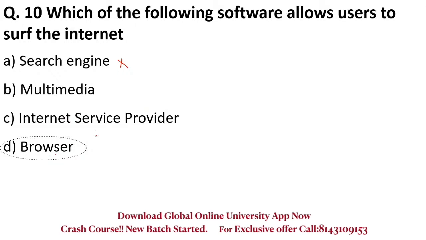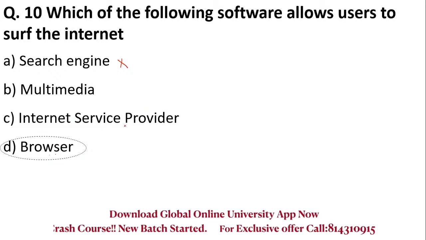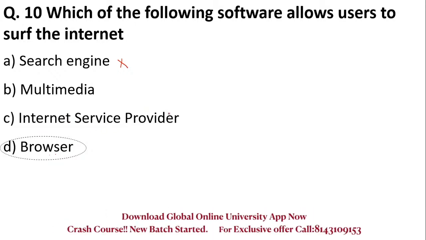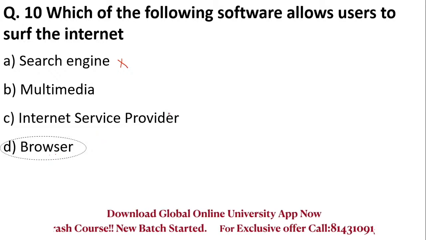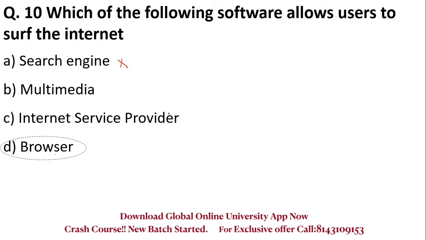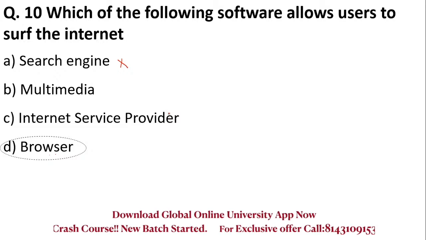Internet service providers, ISPs. These are special types of companies that give us access to the internet. For example, in India we have Jio, Airtel, BSNL. So these companies give us access to the internet.